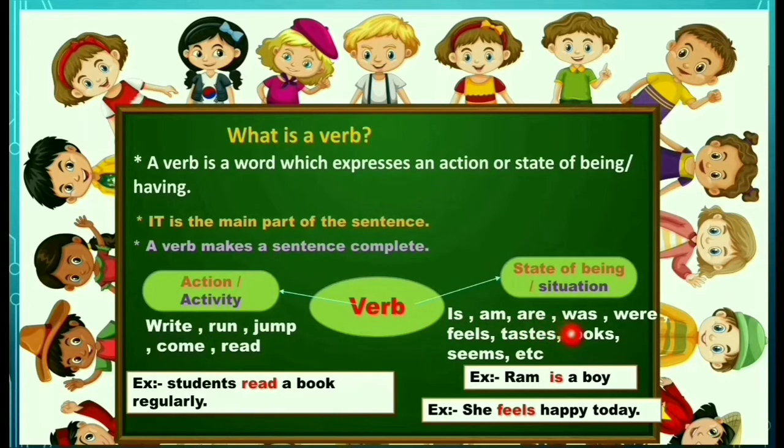Is it clear? So remember children, a verb indicates an action of the subject or a state of being of the subject. Okay, now let us know kinds of verbs.